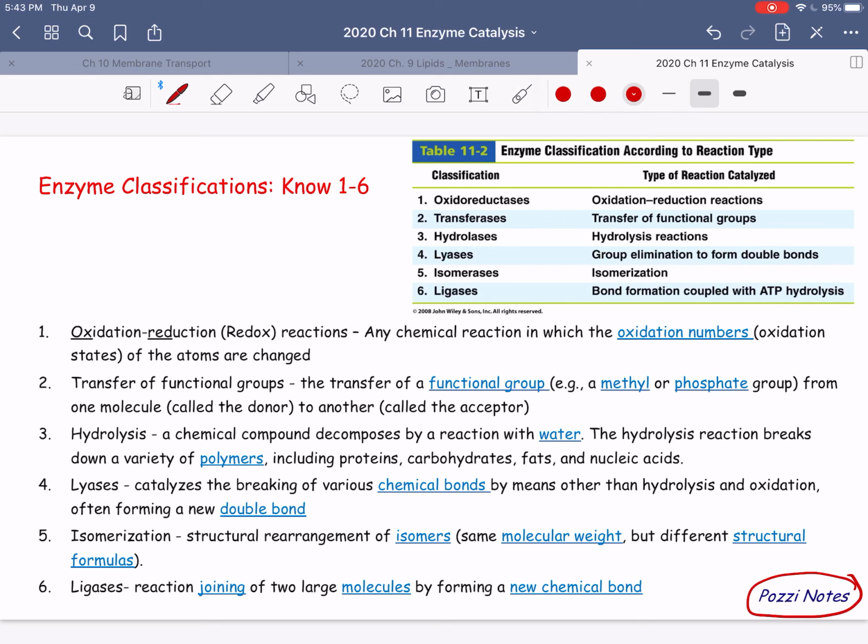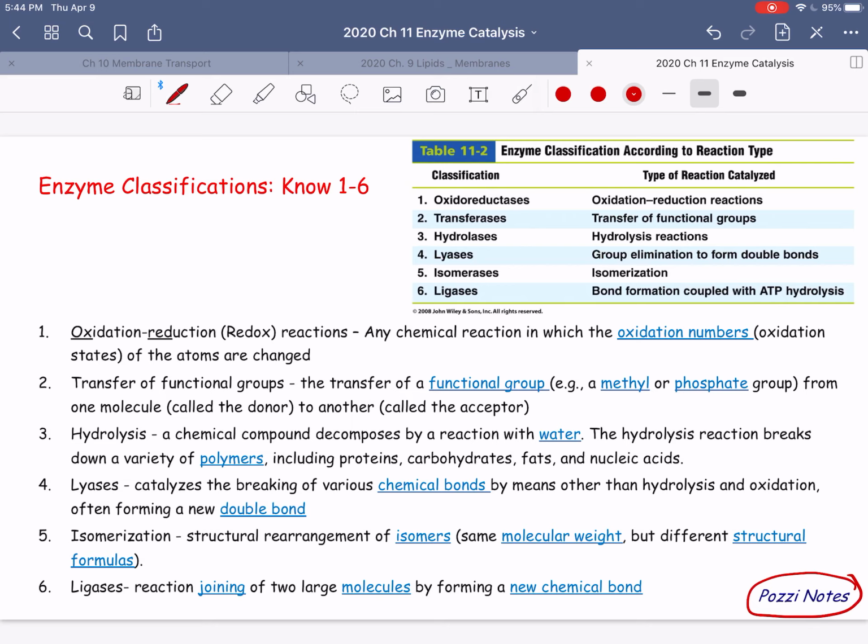Hydrolases you've seen before are toolbox proteases, chymotrypsin and trypsin, for example, catalyze the addition of water across the peptide bond, and that is a hydrolysis reaction. So that's the type of reaction that hydrolases catalyze. And lyases, which we won't have an example of, are those enzymes that catalyze the elimination of a functional group and the formation of a double bond in place of that other bond that's lost. The isomerases are a class of enzymes that catalyze isomerization reactions.